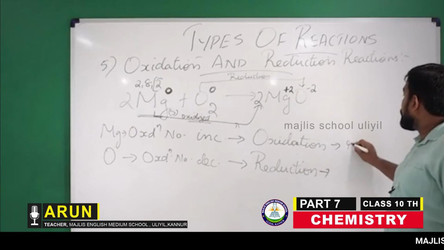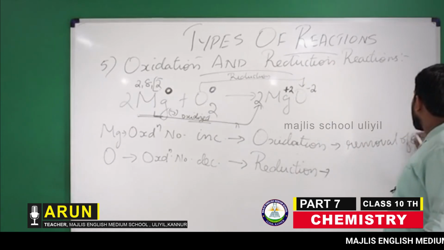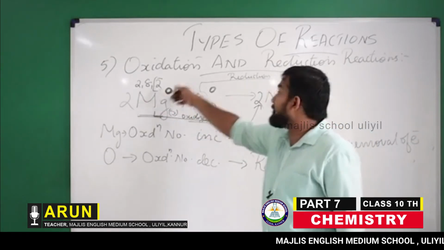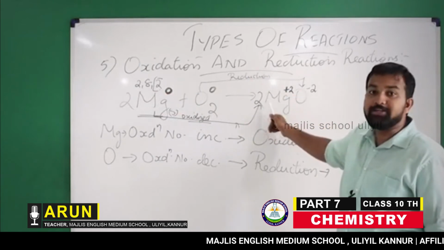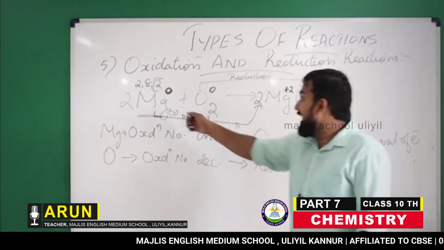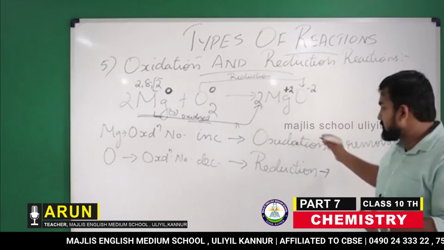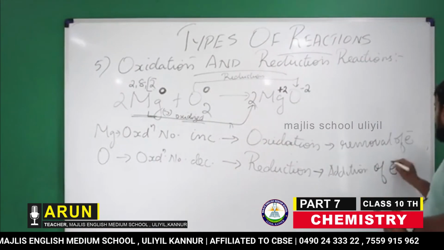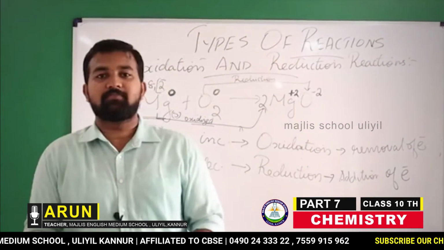So removal of electrons is also called oxidation. Magnesium had 2 electrons to give, it removed 2 electrons and became oxidized. And oxygen is accepting 2 electrons, so addition of electrons is called a reduction reaction.